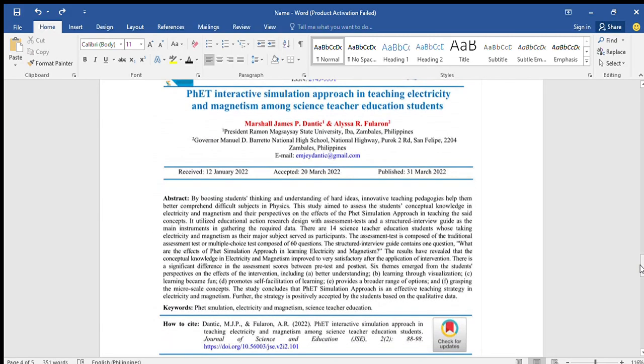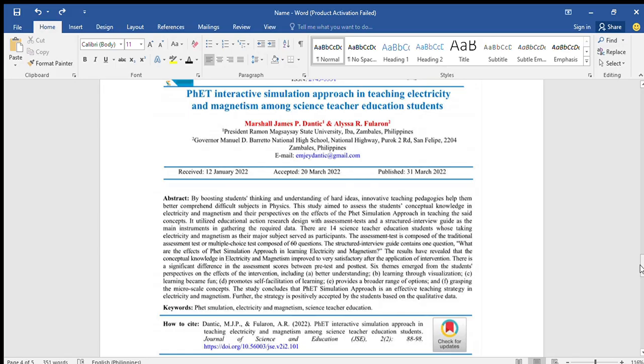This research study examines the conceptual knowledge in electricity and magnetism and their perspective on the effects of the FIT simulation approach in teaching the said concepts. It utilized educational action research with assessment tests and a structured interview guide as the main instrument in gathering the required data.